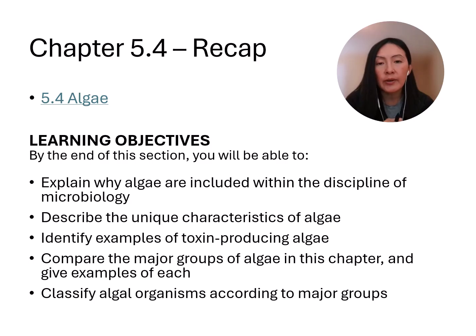For the unique characteristics of algae, we said that they are eukaryotic, and they're autotrophic, so they're photosynthetic. They have chloroplasts. They produce around 70% of the Earth's oxygen in aquatic environments. We saw earlier that they lack true tissues, roots, stems, or leaves like plants have, although they have a variety of pigments like red, brown, or green algae, and they can reproduce sexually and asexually.